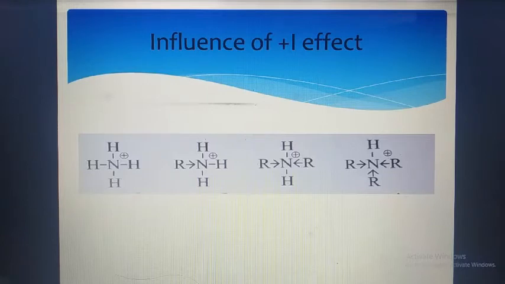You can see in the structure alkyl group is there, which is represented by R. So this alkyl group has the tendency to release or donate the electron when it is attached to a carbon chain. The charge is relayed through the chain and that charge is called the positive inductive effect, or in short, the plus I effect.